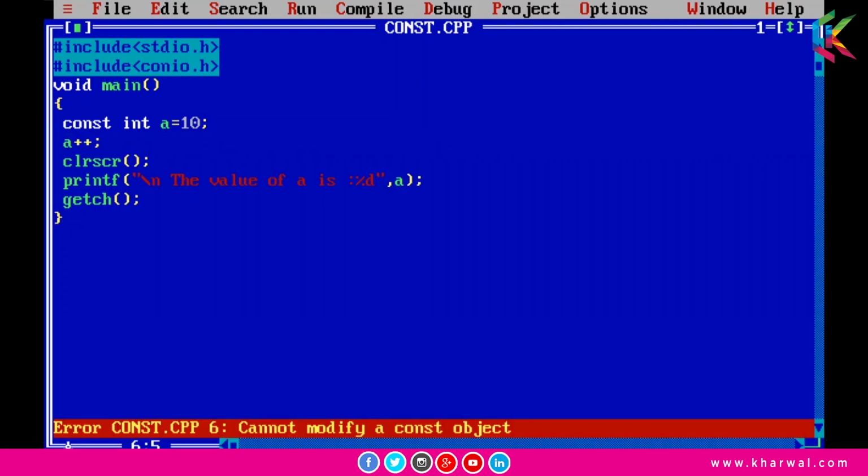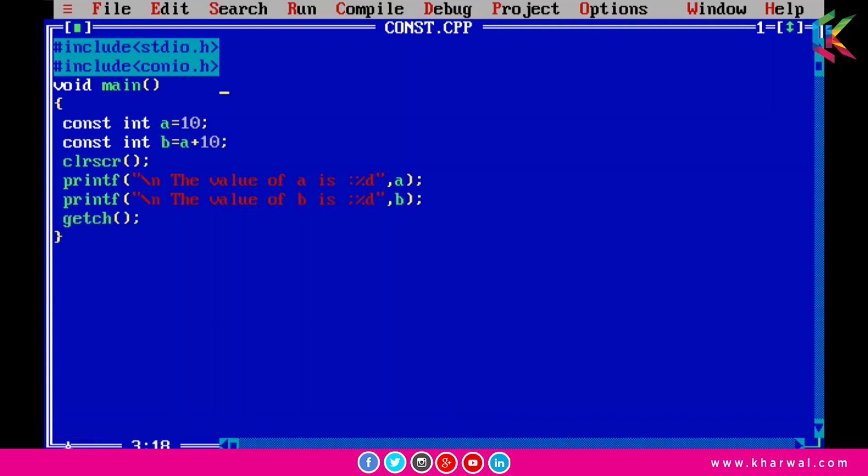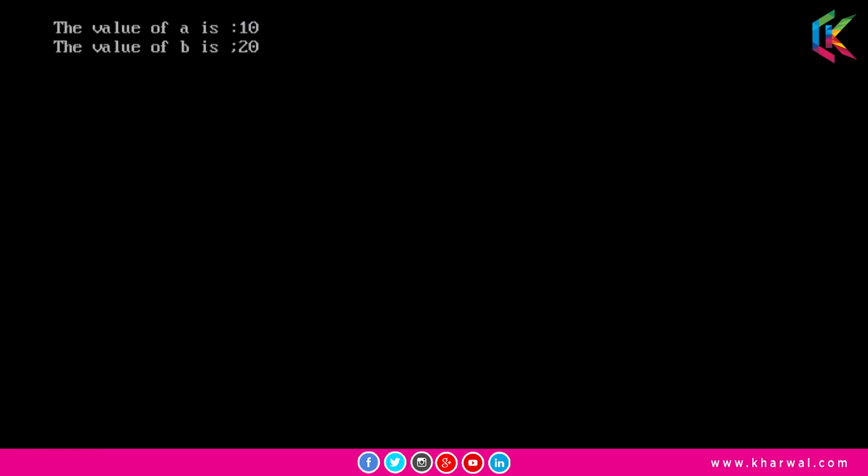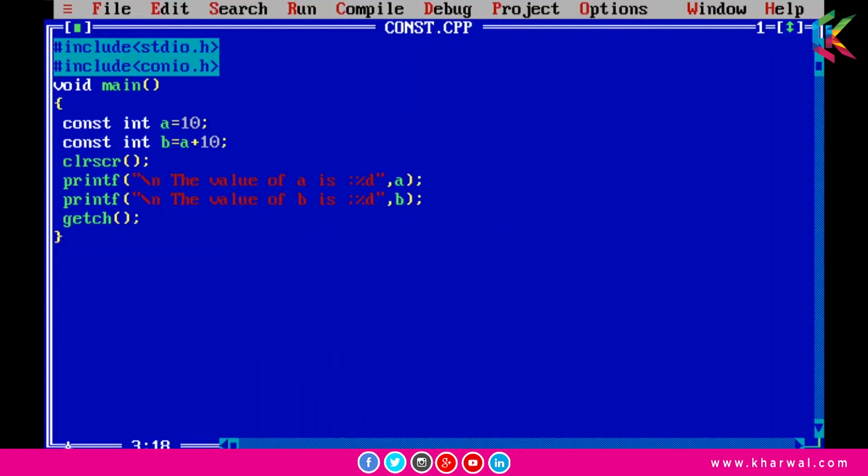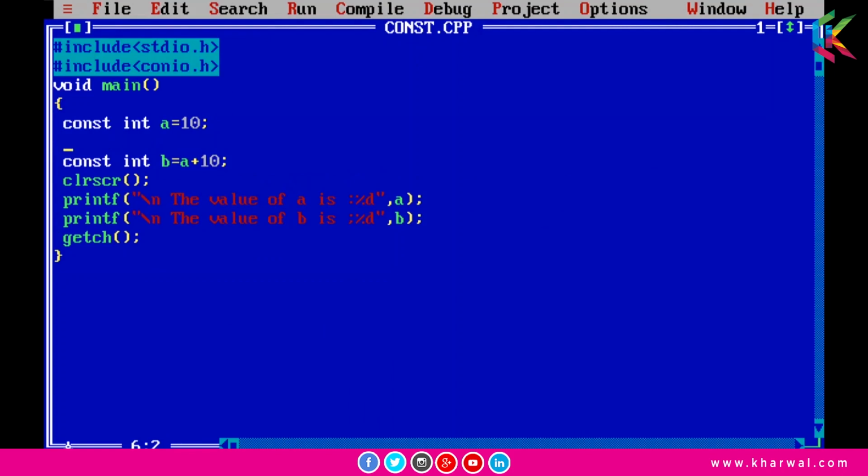Now moving forward guys, in this program we have declared two constant integer variables a and b, and we have assigned 10 to a. So the value of a will be 10, but in case of the constant integer variable b, we can use this constant integer variable a like this. So now if I run this program, it is printing the values of a and b, and those are 10 and 20. Now if I try to change the value of a and b by using the post increment operator, then obviously it will give you a compile time error.